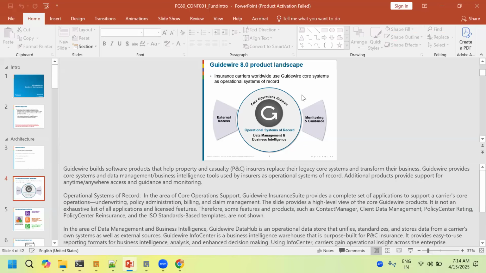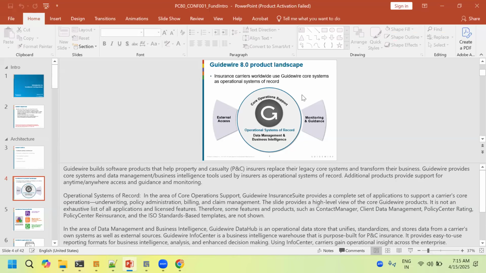Come to the Guidewire architecture. Guidewire is a product offered to all insurance companies. It has three main modules: PolicyCenter, BillingCenter, and ClaimCenter. Why do we need to go for Guidewire? Why can't we go for any other product?